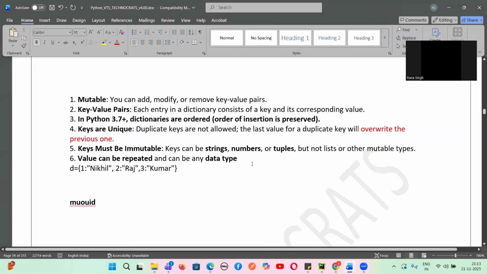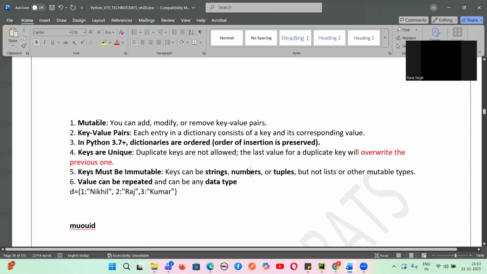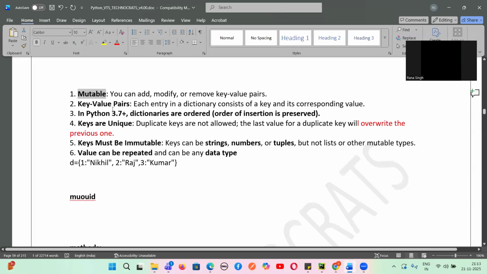So first of all, dictionaries are mutable. We can add or modify the key value. Then, key value pairs: each entry in a dictionary consists of a key and its corresponding value. And these are ordered; it preserves the insertion order. Keys are unique. Duplicates are not allowed. The last value for a duplicate key will override the previous one. Keys must be immutable. A key can be a string, number or tuple. Values can be repeated and can be any data type.